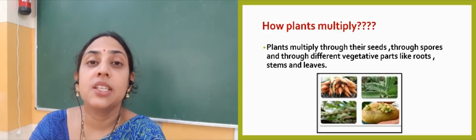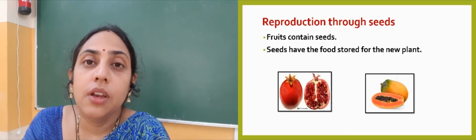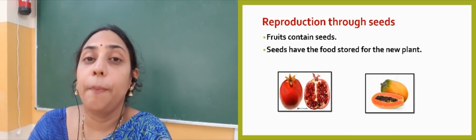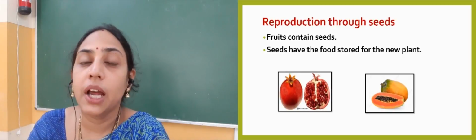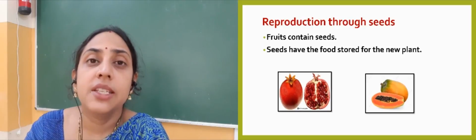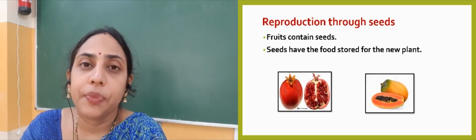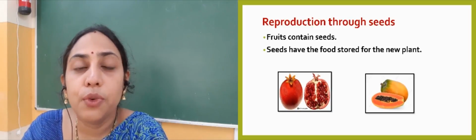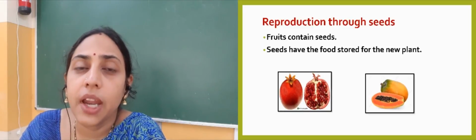If we talk about the plants that multiply through seeds, mostly the fruit bearing plants, the plants that bear fruits, multiply through seeds. We know the seeds are inside the fruits, or we can say fruits bear the seeds, right?